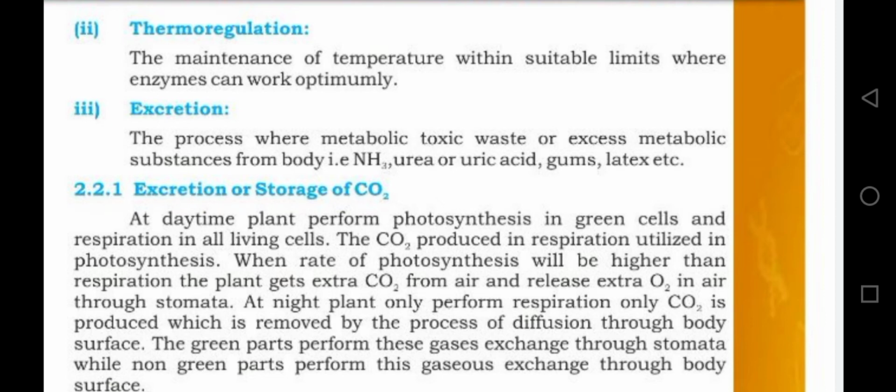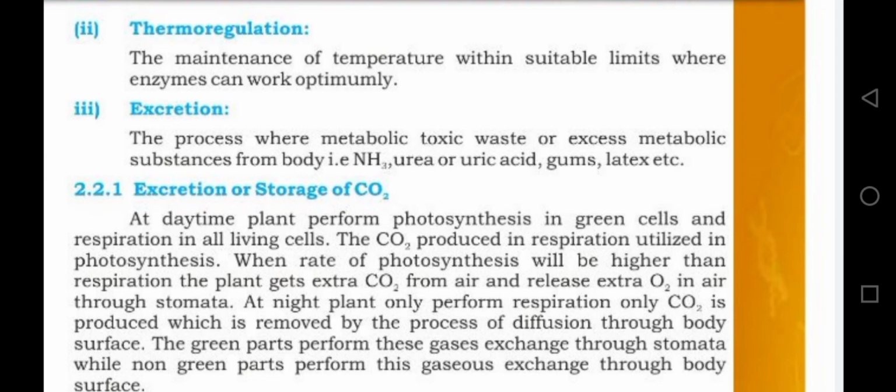The green parts perform this gaseous exchange through the stomata, while non-green plants perform this gaseous exchange through the body surface. It means whatever CO2 is absorbed by the plant is utilized during the photosynthesis, but plant respires all the time.